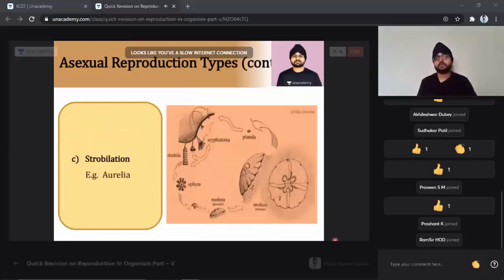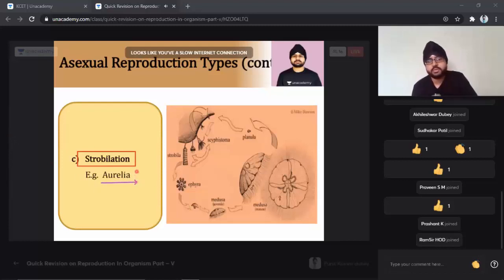Strobilation was the point which was left, students. We have not done it yet. Strobilation was the point which was left. Now when you go for this strobilation, it's very easy to understand. The example comes out to be Aurelia. You see, Aurelia is one of the examples.